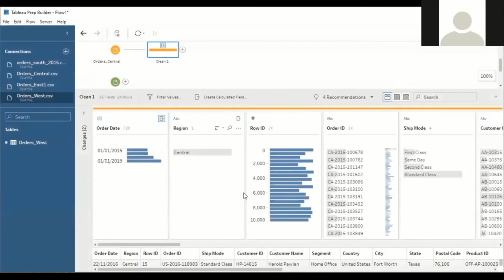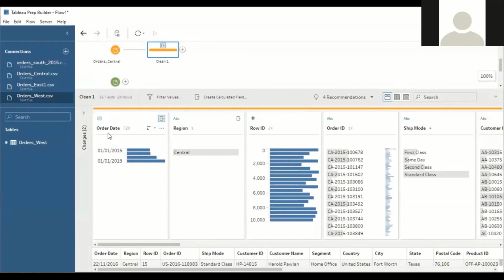Apply and save it. Can you see one more column is added called order date, and it is fetching the data from those 3 columns. Understood? All the data are fetched from those 3 columns, and it has created one new column called order date.